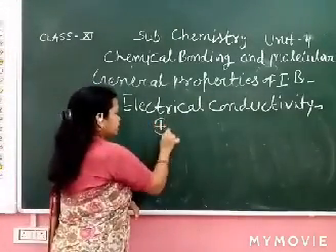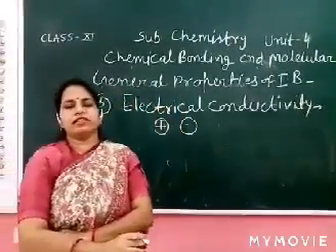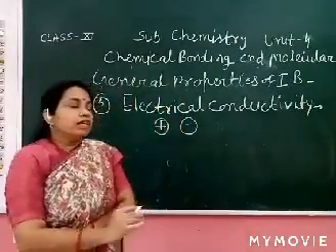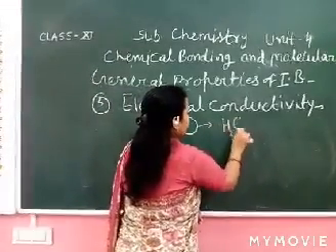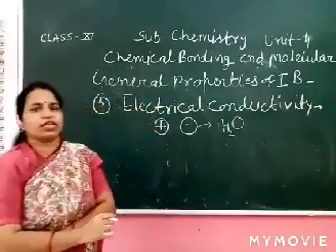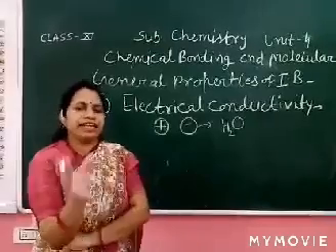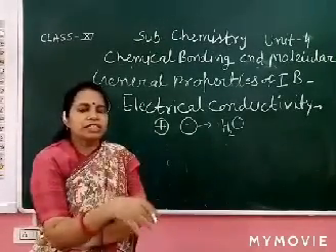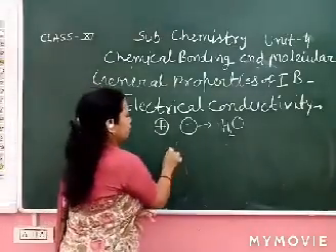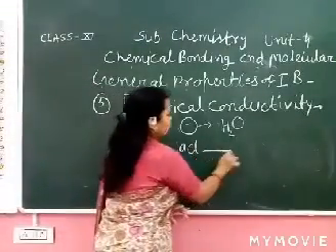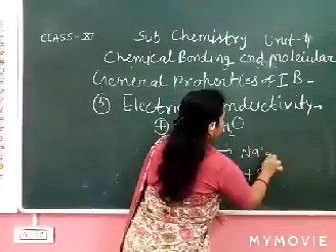We already learned that ionic compounds contain positive and negative ions. When we mix with water and form the aqueous solution, when we add NaCl or any salt in water, the ions dissociate and become free. NaCl, when dissolved in water, converts into Na plus and Cl minus ions in aqueous solution.